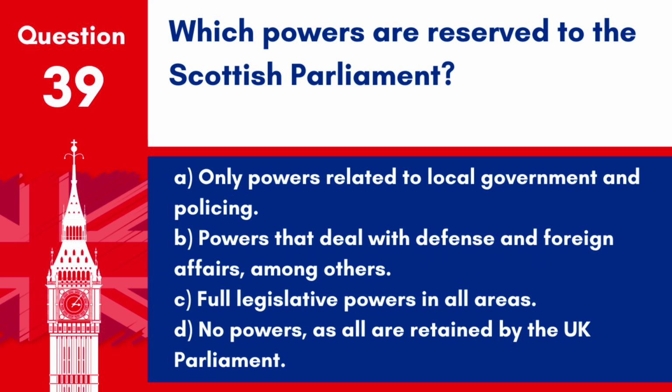Question 39. Which powers are reserved to the Scottish Parliament? A. Only powers related to local government and policing. B. Powers that deal with defence and foreign affairs, among others. C. Full legislative powers in all areas. D. No powers, as all are retained by the UK Parliament. Answer. B. Powers that deal with defence and foreign affairs, among others. Reserved powers are those not devolved to the Scottish Parliament, including defence, foreign affairs, and most fiscal and economic matters, which remain under the control of the UK Parliament.